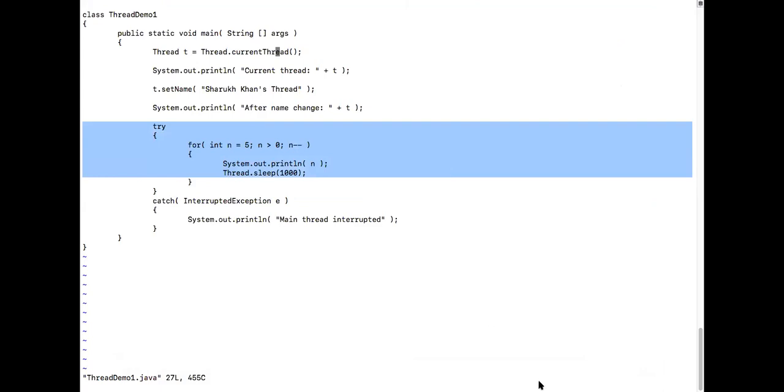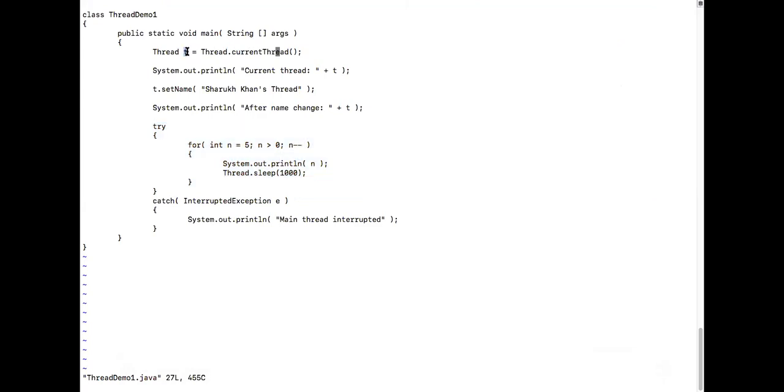So what happens there? I am asking, give me information about this current thread and store it in T. Why am I storing it in T? T is the object of that Thread class. Anything related to the thread can be stored in this. Thread is a class using which you can represent one thread. Everything about the thread can be stored over here in this object, correct? Then once I get all the details of the current thread, I am printing it.